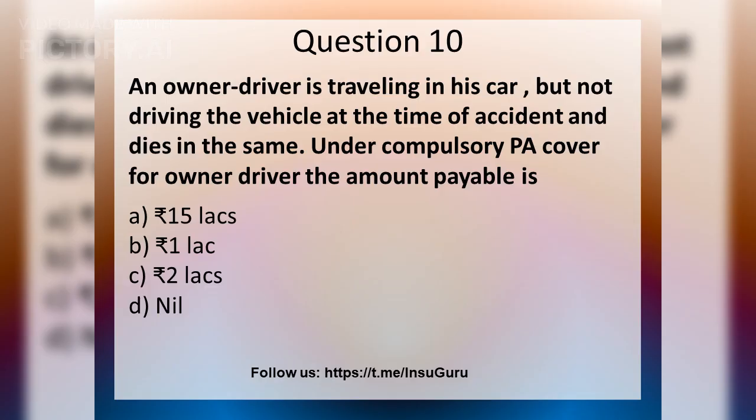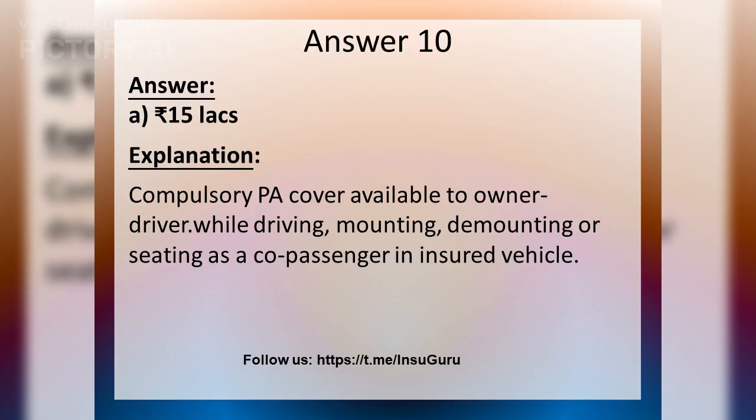An owner-driver is traveling in his car but not driving at the time of the accident and dies. What is the amount payable under the PA cover for the owner-driver? Choose the correct option. The compulsory personal accident cover of 15 rupees lakhs is available to the owner-driver while driving, mounting, dismounting, or seating as a co-passenger in an insured vehicle.